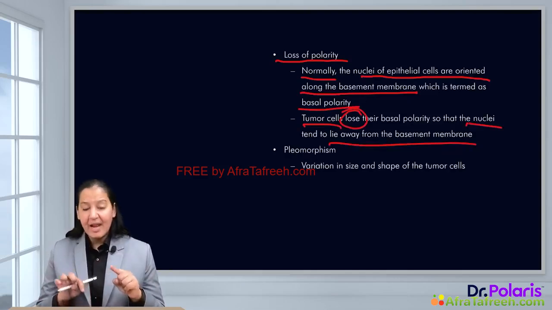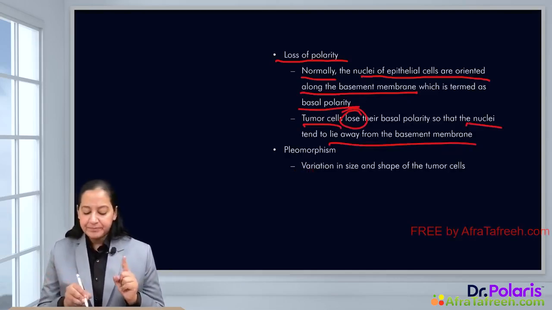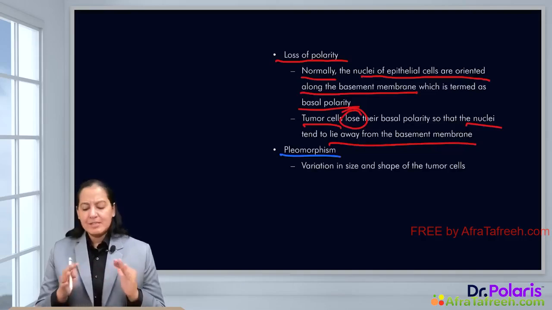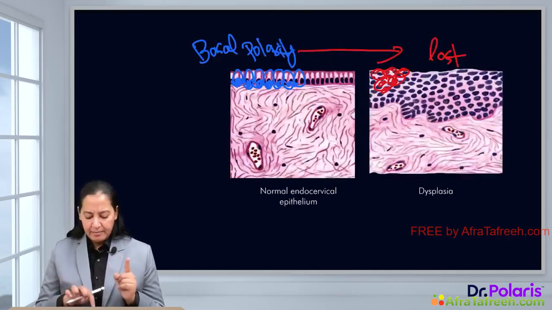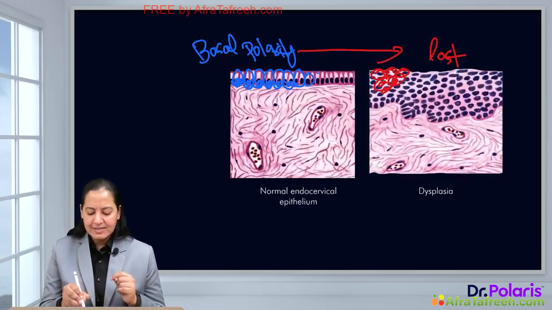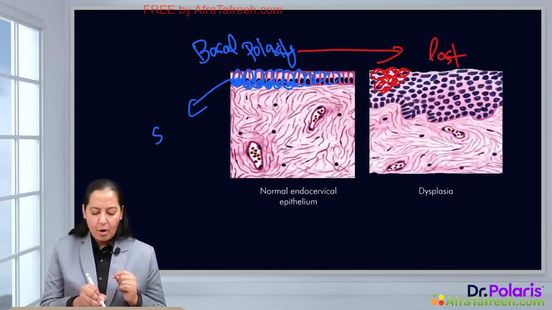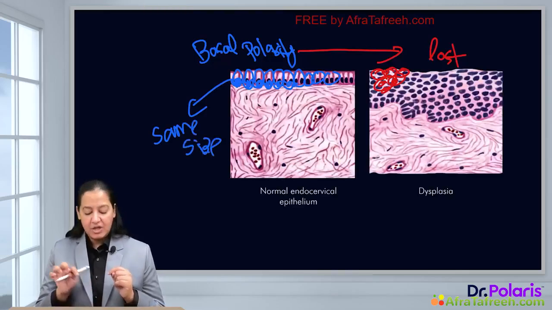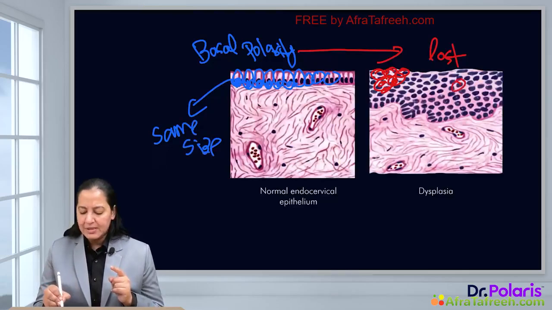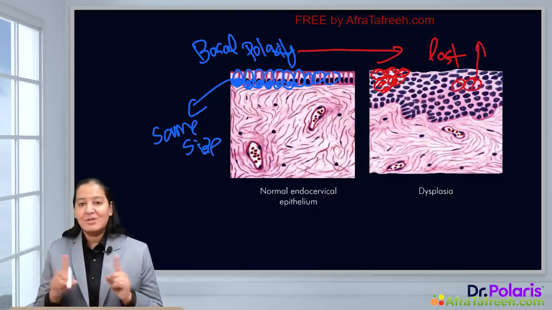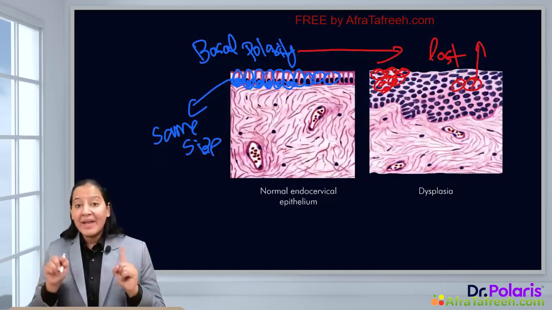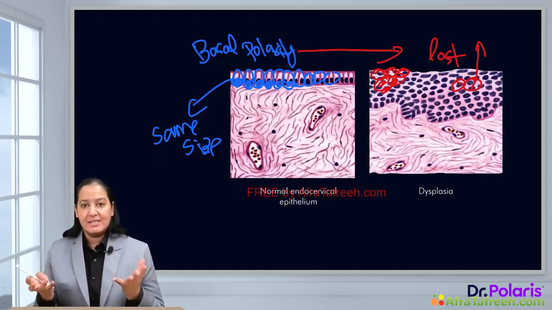The next feature of dysplasia is pleomorphism. What is pleomorphism? In the first diagram, you can see normally all cells are nearly the same size. But in the second diagram, in dysplasia, some cells are small, some are large. So size is variable.